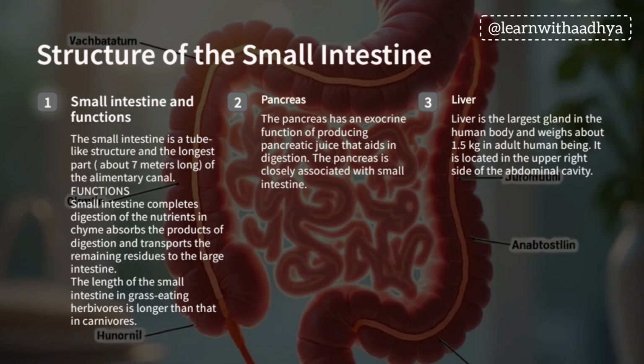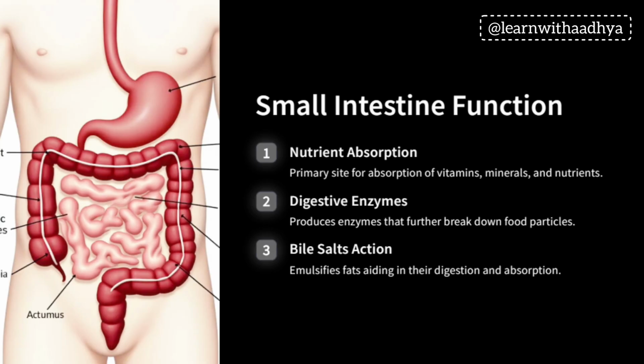It is located in the upper right side of the abdominal cavity. Small intestine function: nutrient absorption, digestive enzymes and bile salts action. The primary site for absorption of vitamins, minerals and nutrients is the small intestine.